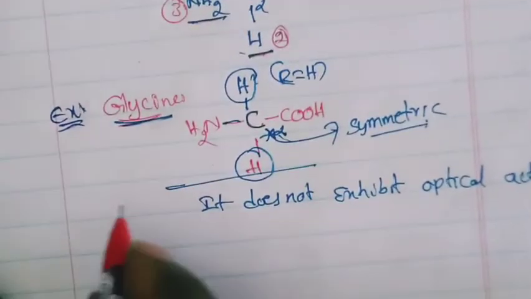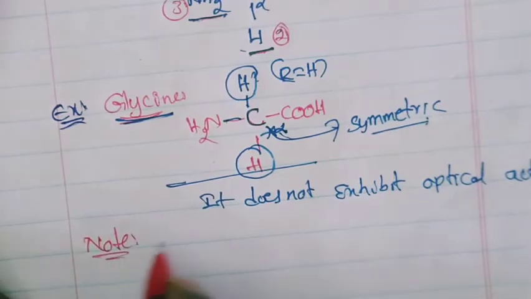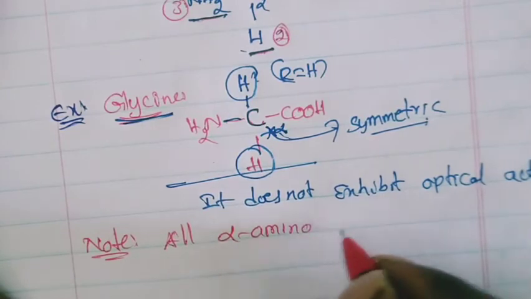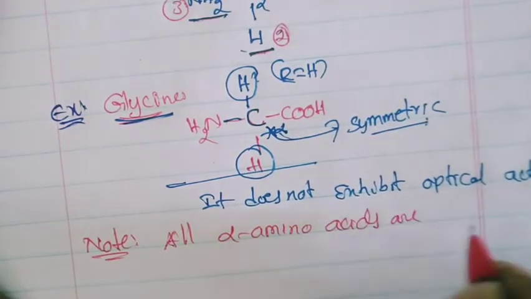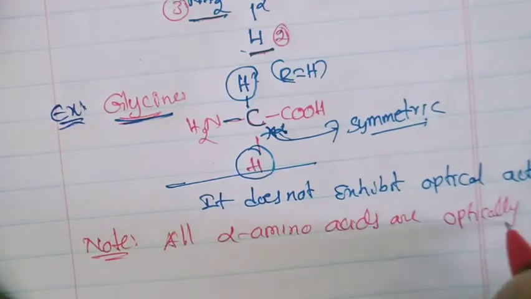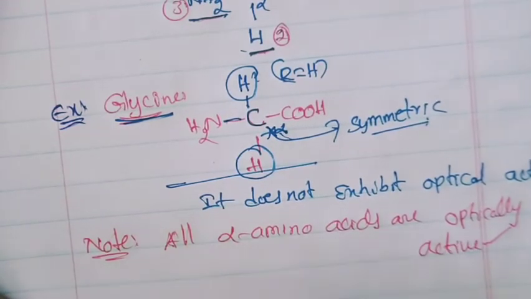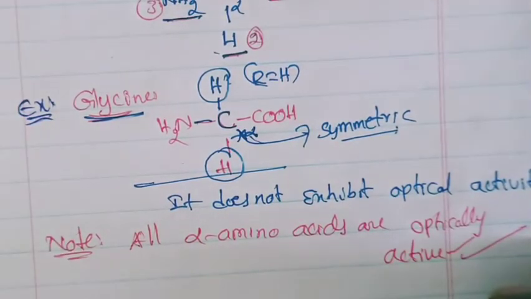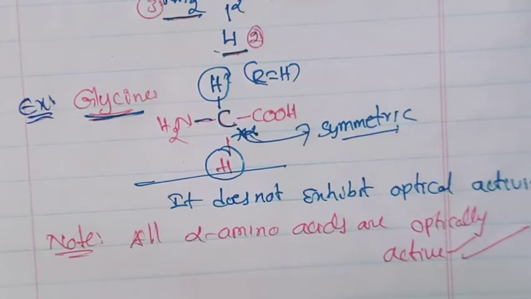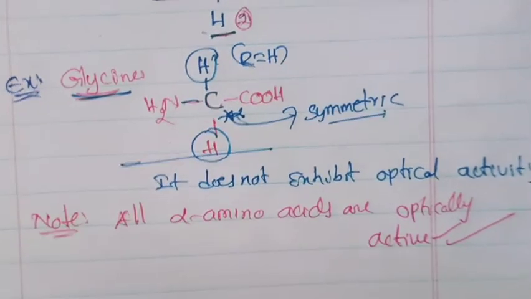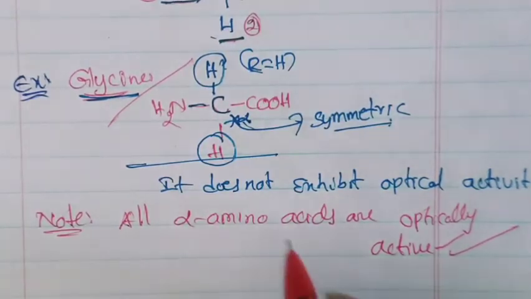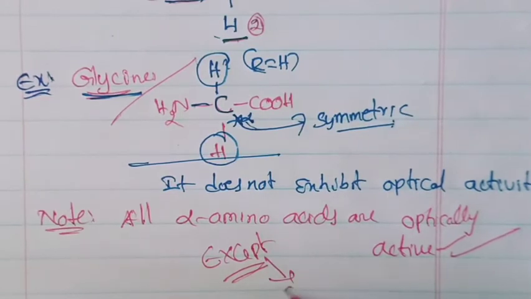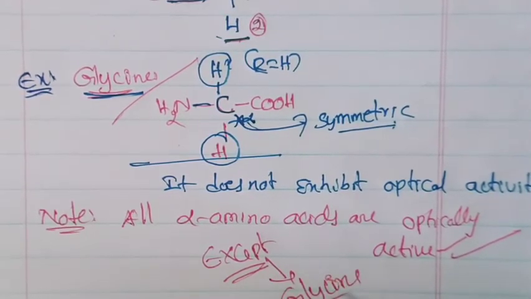Everyone should remember one very important note: all alpha amino acids are optically active compounds, except only one compound. What is that compound? Glycine. Remember, the exception case is important.